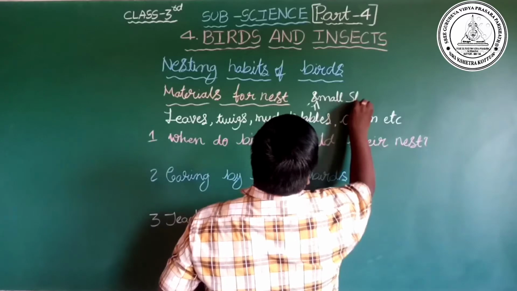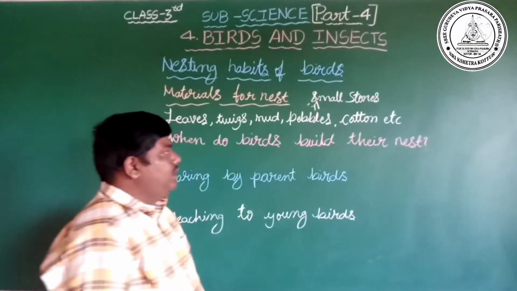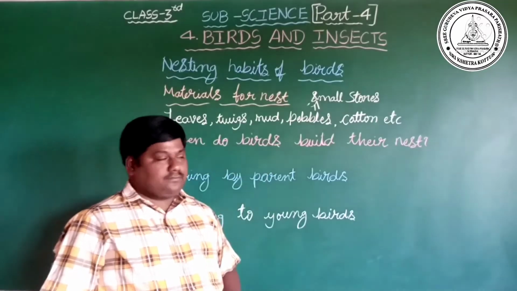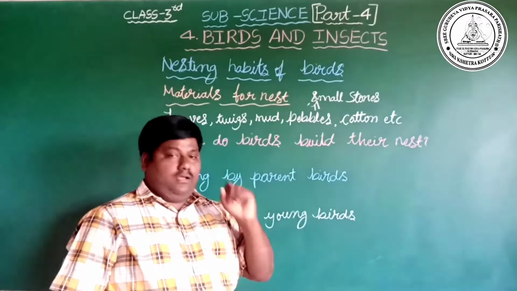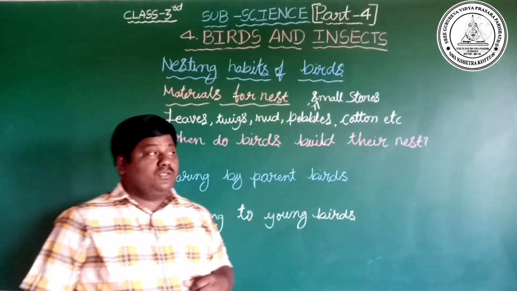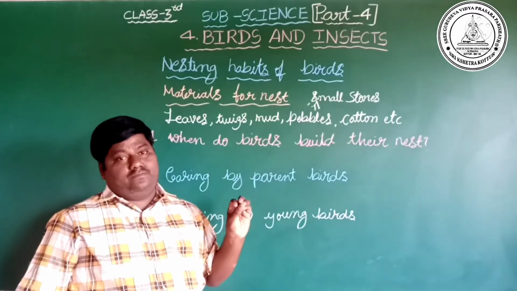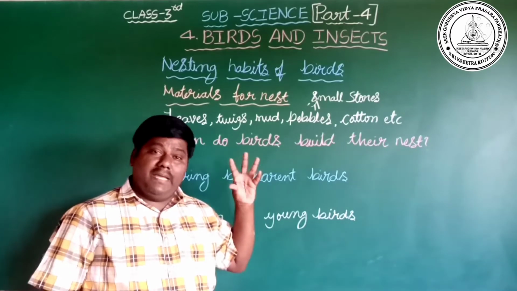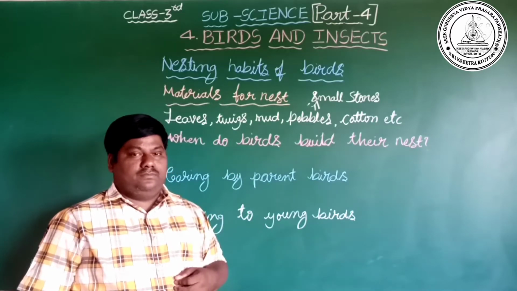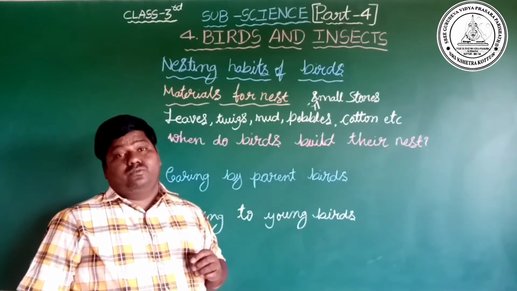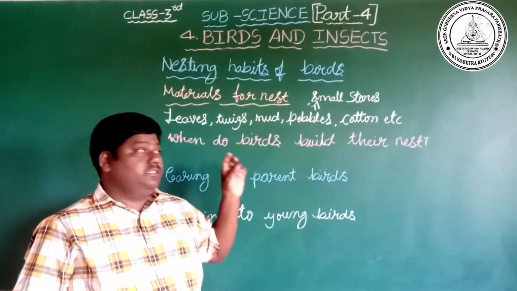Small stones we call pebbles. Cotton. Already you know cotton. And sometimes they are using paper, a piece of paper. Thread. Cover also. They are using different materials to build their nest.